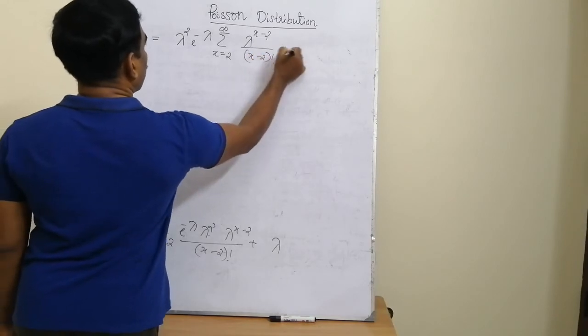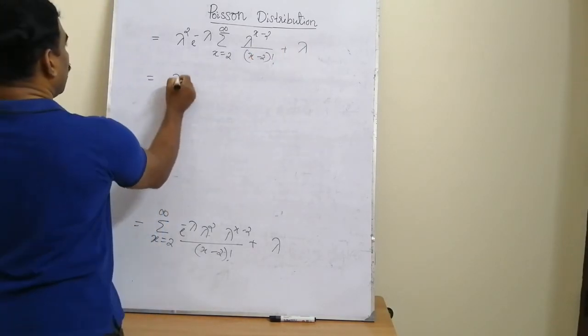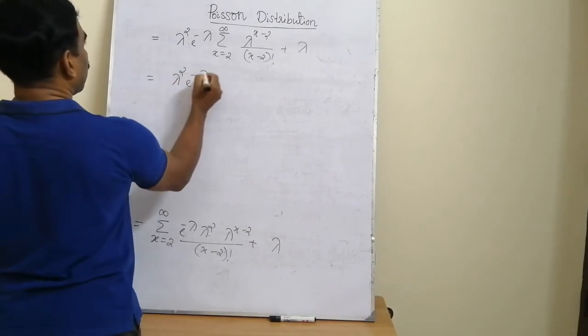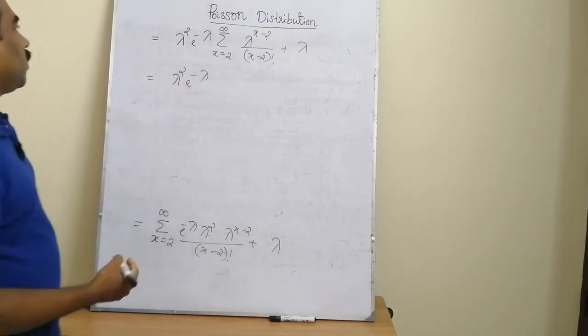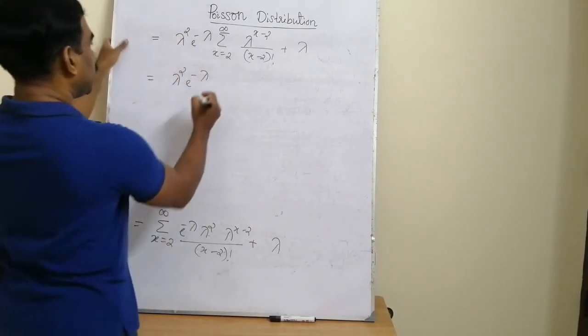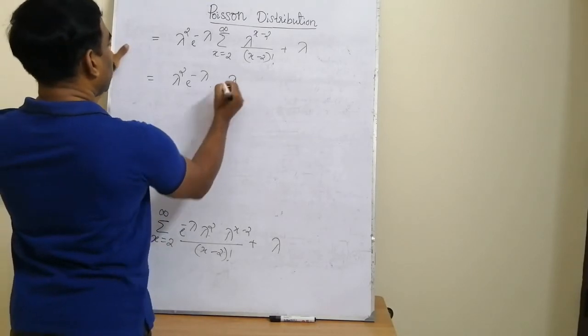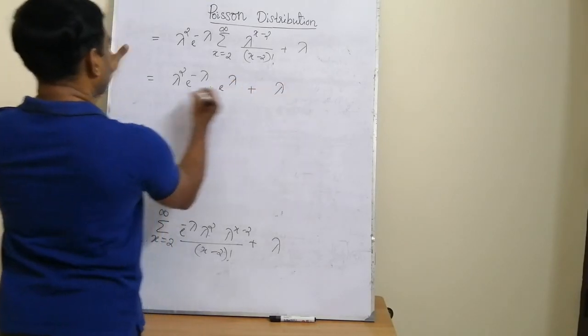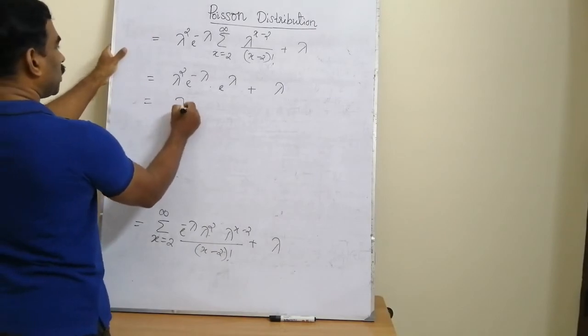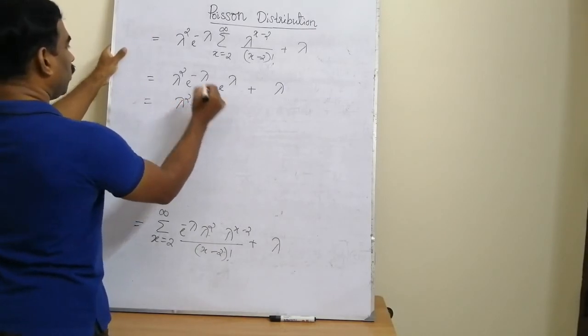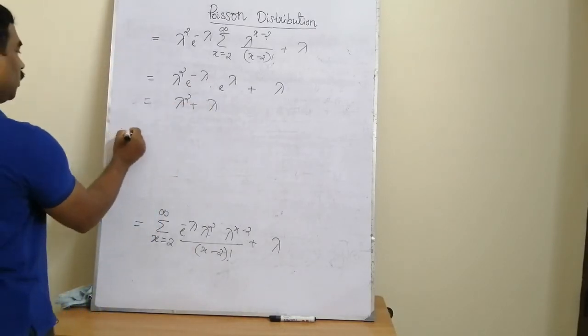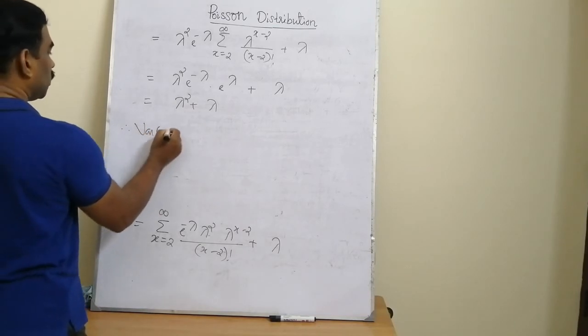That is equal to lambda square into e raised to minus lambda into, so as before, on expansion of the summation we can say that this will be e raised to lambda, plus lambda. So that is lambda square plus lambda, that is the value of E of x square.